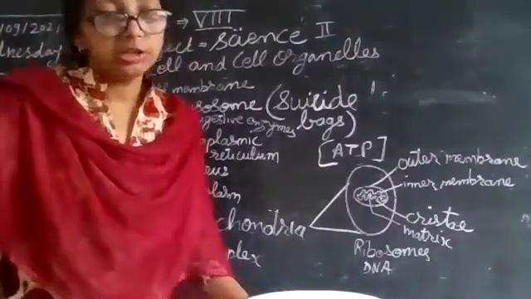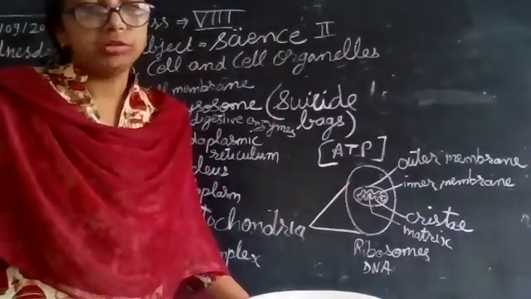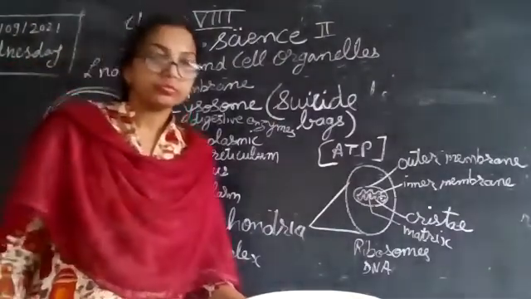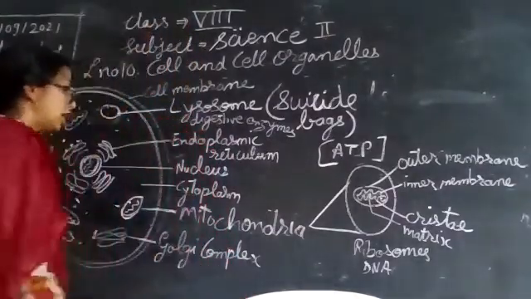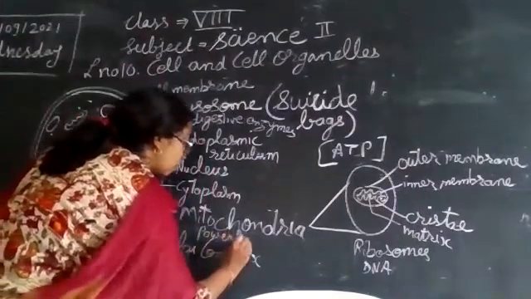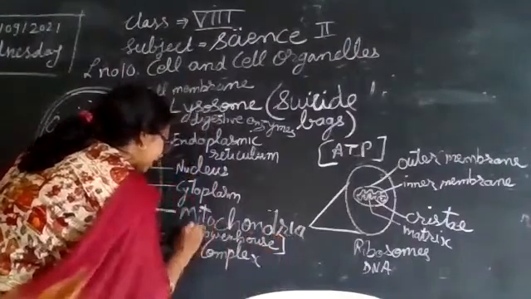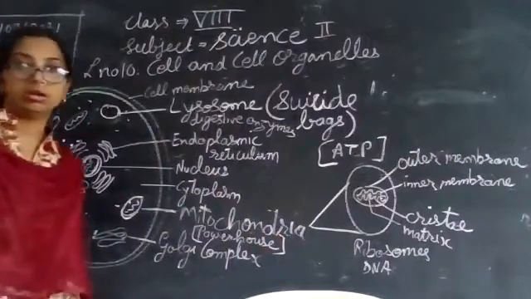RBCs are not going to use that energy; only transportation work it is going to do. So you see, mitochondria is also called the powerhouse of the cell.